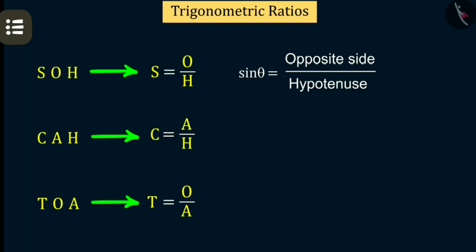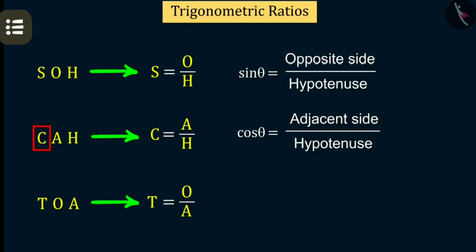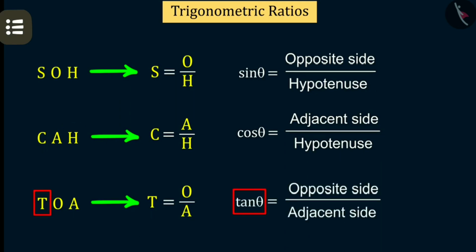CAH, here C means cos, A means adjacent, H means hypotenuse. Similarly, in SOH, S is for sine. And TOA, here T means tangent, O means opposite, A means adjacent. So you can remember it like SOHCAHTOA.